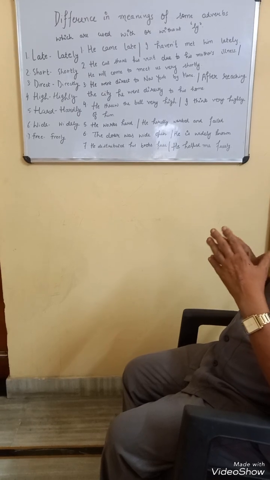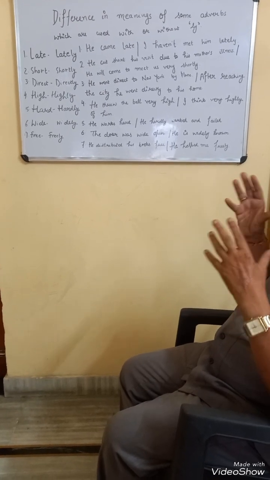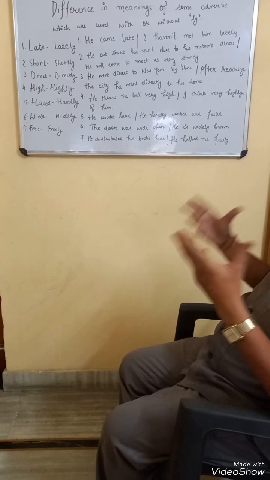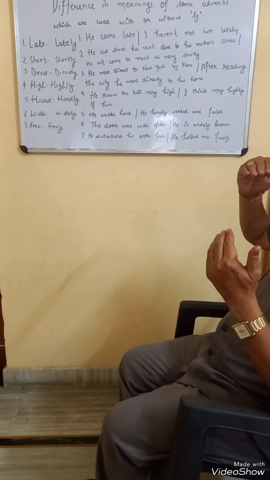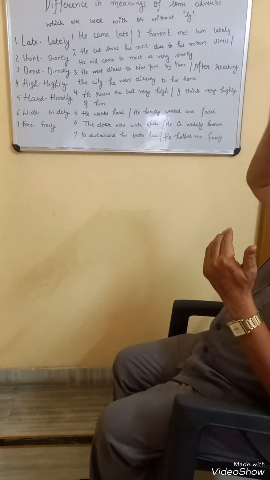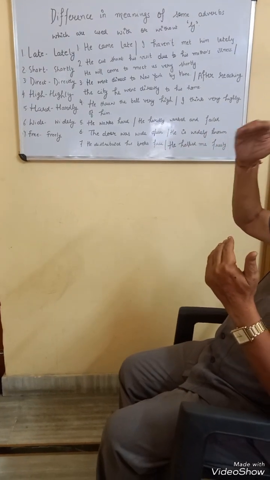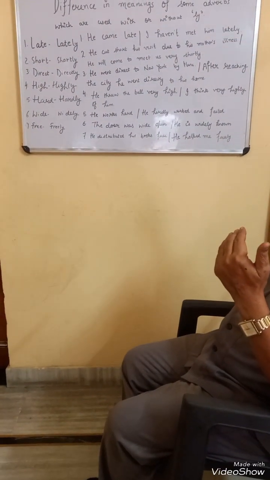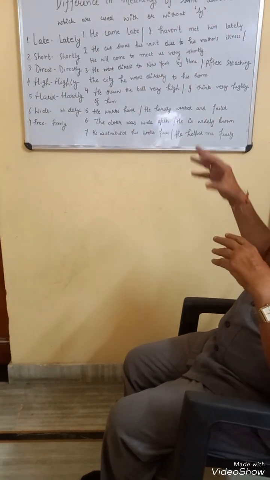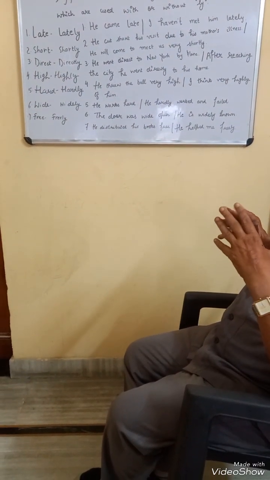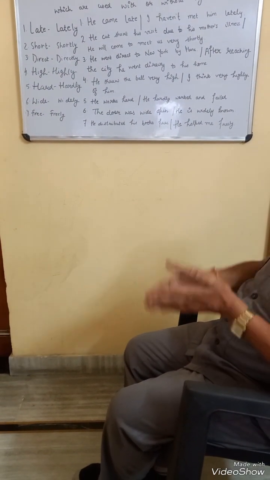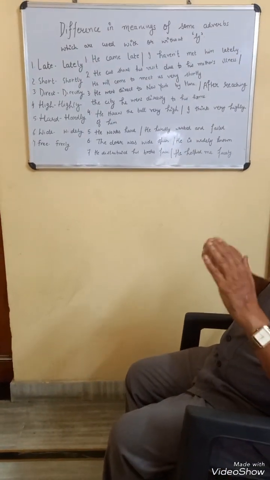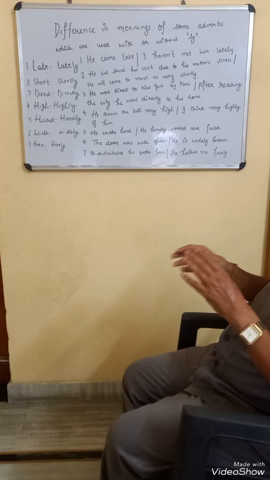High and highly. Highly in this sentence is used in a figurative sense, not in the sense of height, but high is used literally. High means very high up, a great height in that sense. For instance, he threw the ball very high. It went to a great height. So high here conveys the sense of height literally.